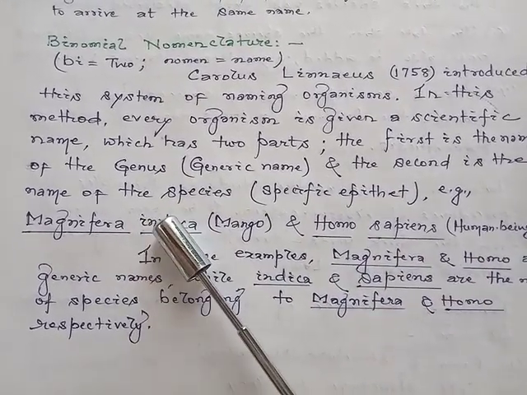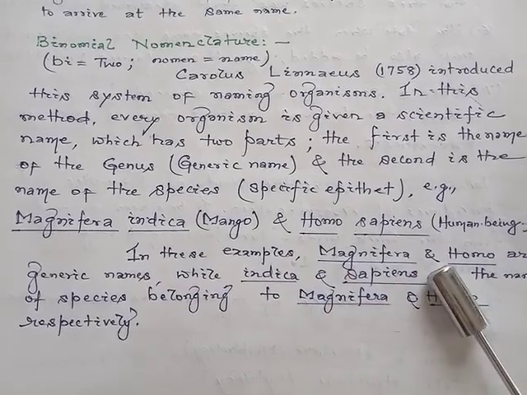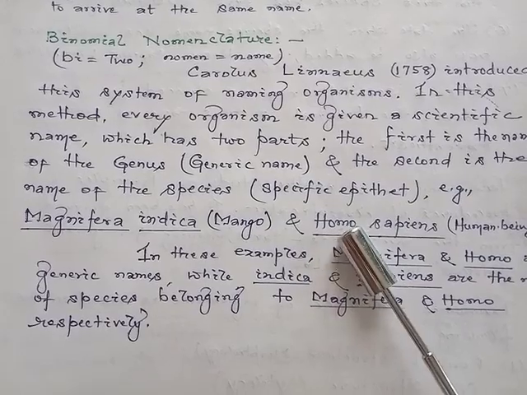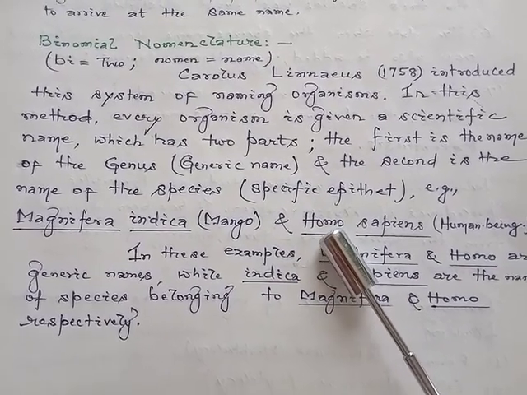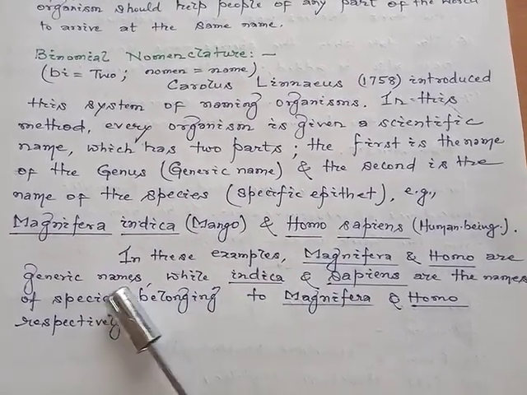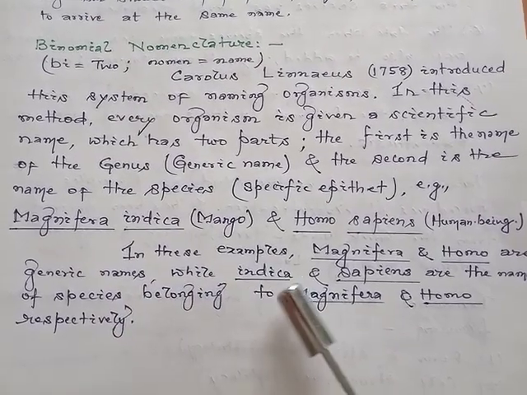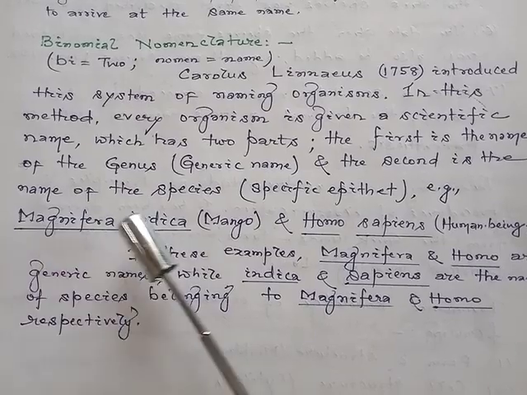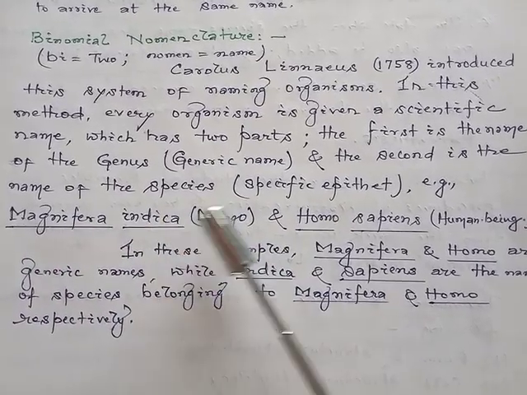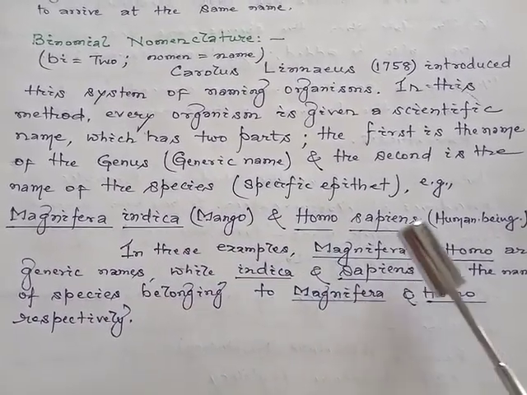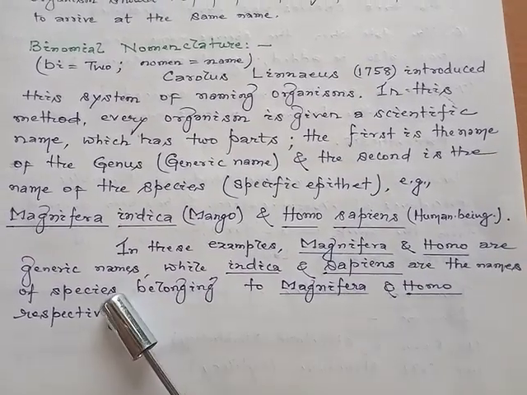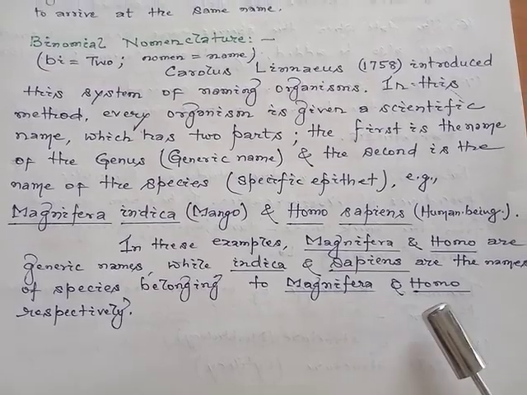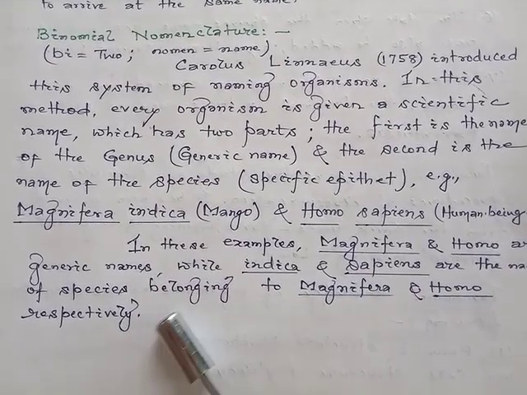In these two examples, Magnifera and Homo, the first word of the scientific name are generic names, while Indica and Sapiens, the next word followed by the generic name, are the names of species belonging to Magnifera and Homo respectively.